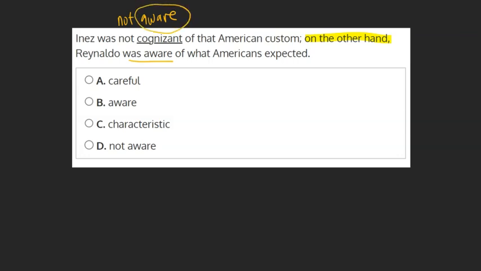Let's take a look at our choices and pick which one best matches our definition. Careful does not match up with our definition nor our sentence, so we can mark it off. Aware seems to be just what we're looking for, but let's go on just in case. Characteristic, again, does not match our definition nor our sentence, and not aware, like we deduced before, is the opposite of what we're looking for, leaving us with B, aware.